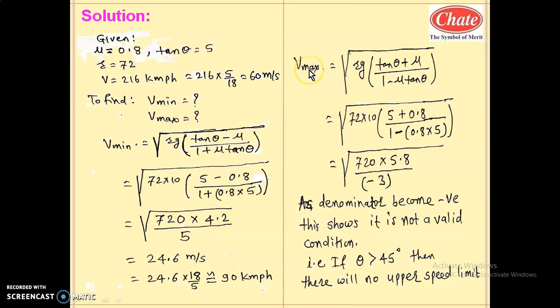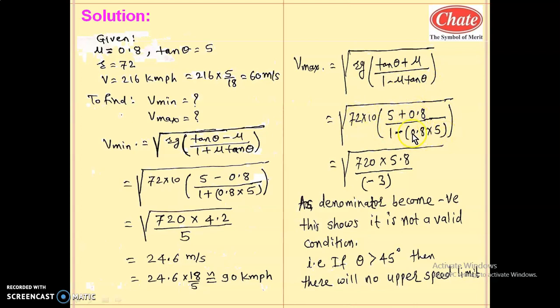Let us calculate the value. Let us try by substituting the values in the equation. What happens? V max equals under root of Rg times tan theta plus mu upon 1 minus mu tan theta. Substituting the values, square root of R is 72, g is 10, tan theta is 5, mu is 0.8, upon 1 minus mu 0.8 into tan theta 5.